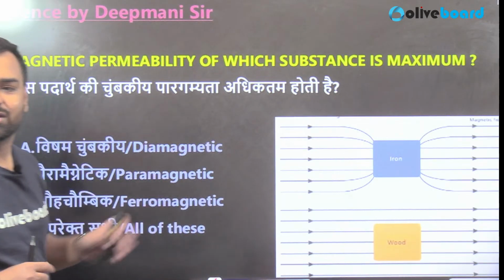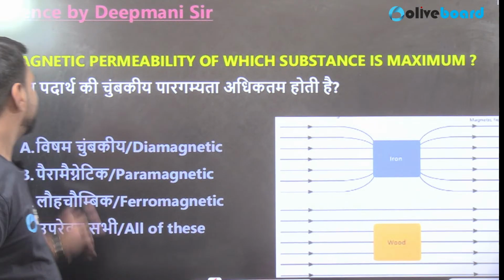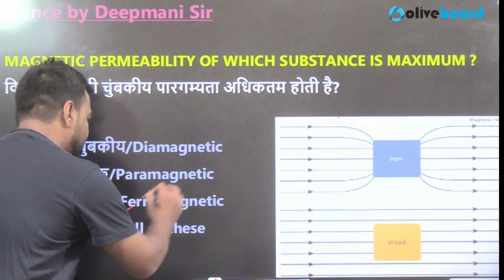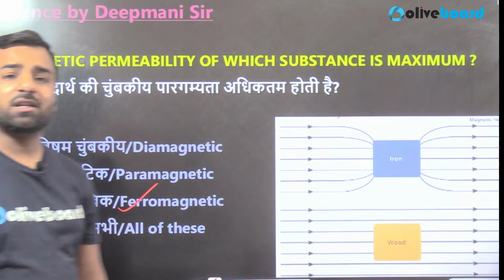So according to this question, what do you think is the correct answer? Magnetic permeability of which substance is maximum? Obviously that will be ferromagnetic. That is, option C is going to be the correct answer.